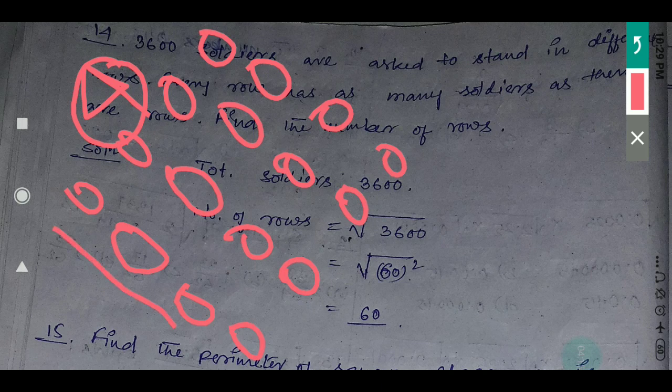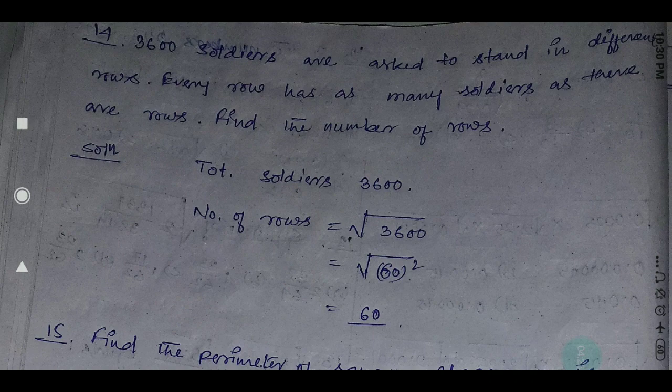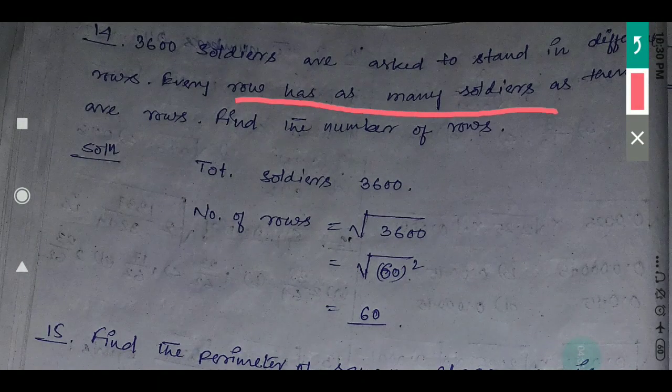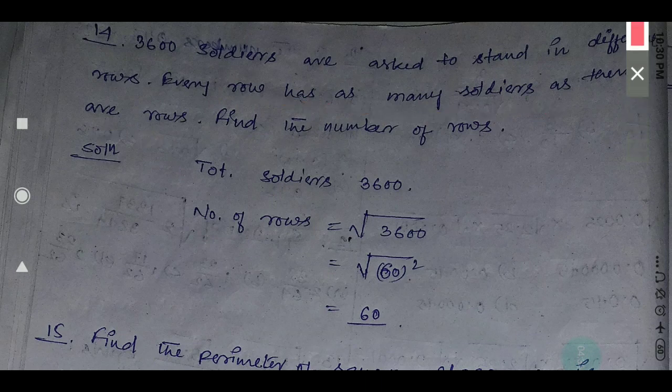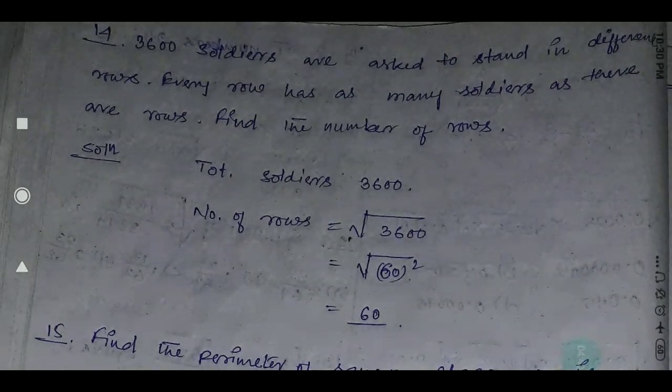That means from this side also 4, this side also 4. Check. Okay, so this is 1 square. That means length and breadth are all the same. So in the question it is given, every row has as many soldiers as there are rows. That means the number of rows and the number of soldiers in each row are the same. Okay, that means this is nothing but your square.